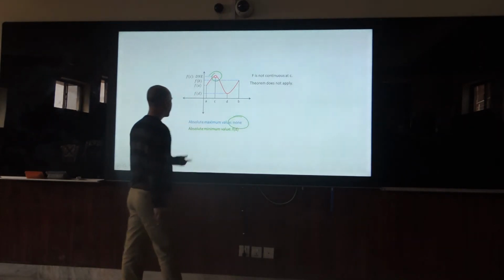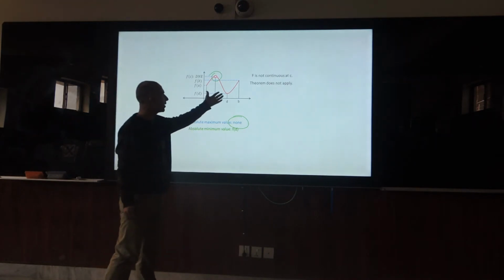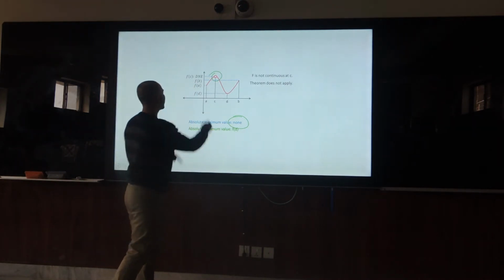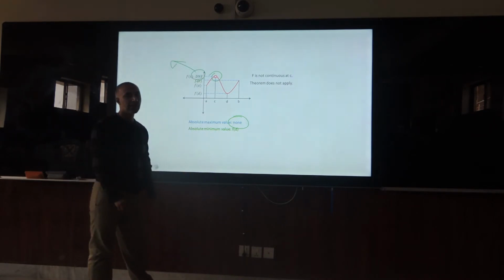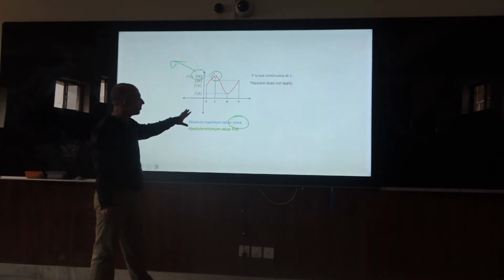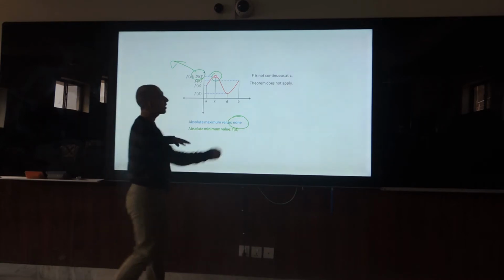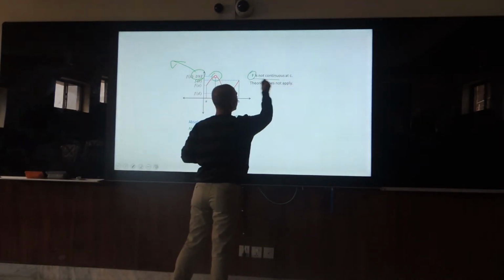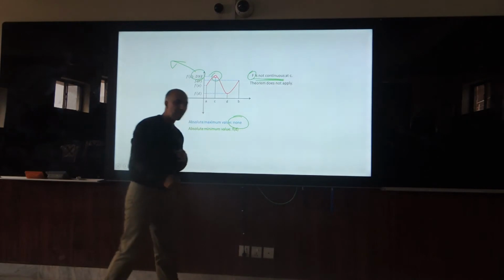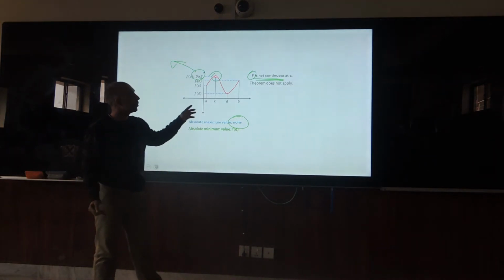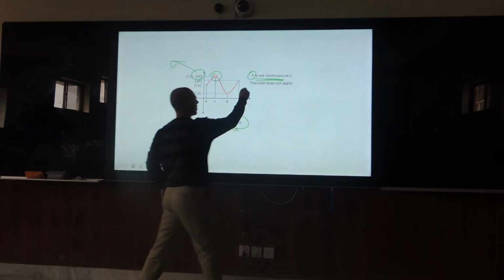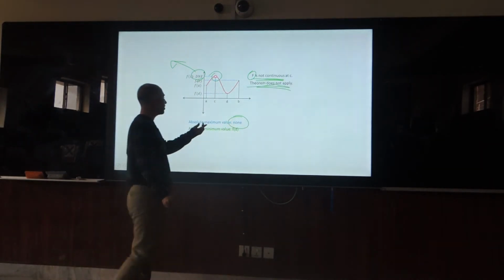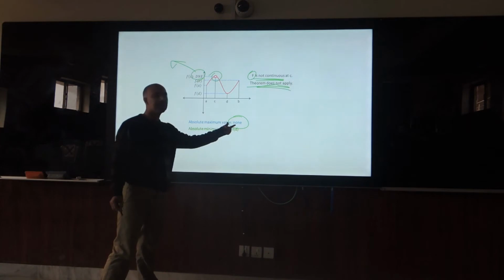Remember this thing, okay? If it does not exist, then basically the car rotation does not exist in the slipping case, so you can say that F is not continuous. The tire movement is not continuous, so the derivative does not exist, and the theorem does not apply here. Once the theorem does not apply, you cannot say the absolute maximum value is none.